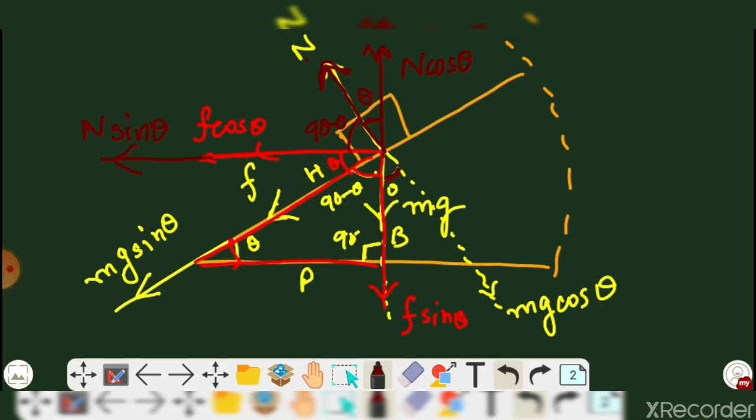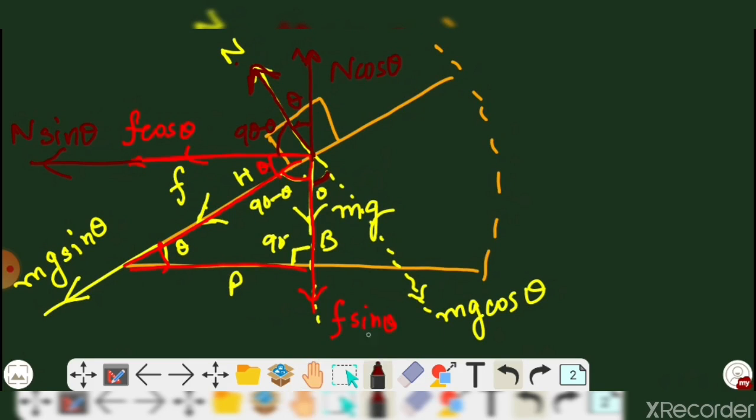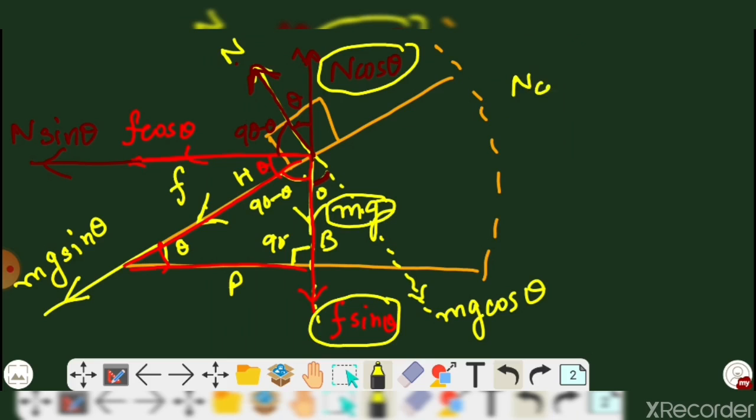Is it fine? Now there is no acceleration in the vertical direction, so the net force is considered as 0 along that direction. Look at this figure, and consider the vertical forces. The vertical force is n cos theta, and at this point there are two forces, mg and f sin theta. So n cos theta is equal to mg plus f sin theta. That is our first equation.